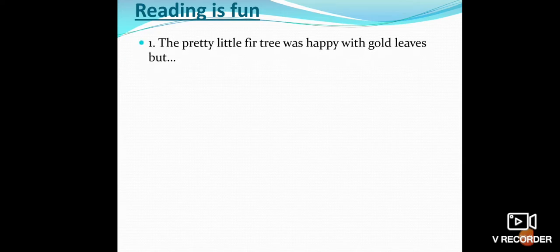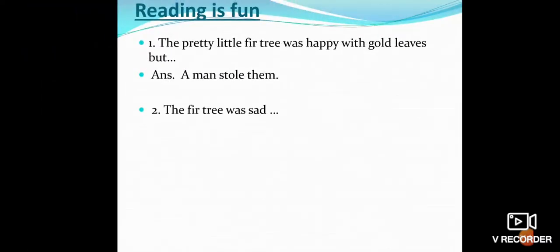We will do Reading is Fun firstly. Children, you know what we have to do? We have to tick the correct answer. The very first question is: the pretty little fir tree was happy with gold leaves. But so there are three options, and the correct answer is a man stole them.